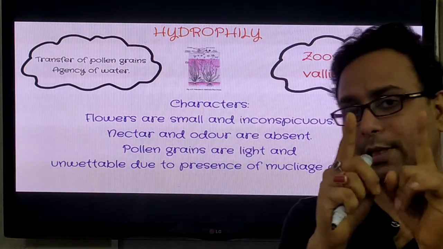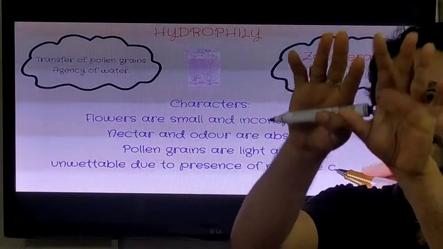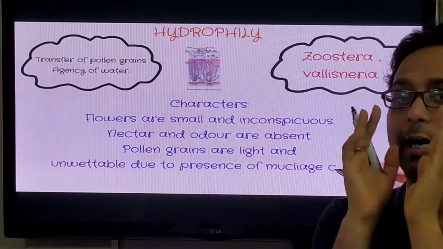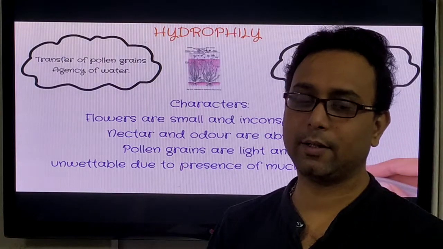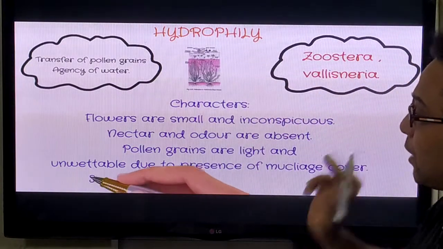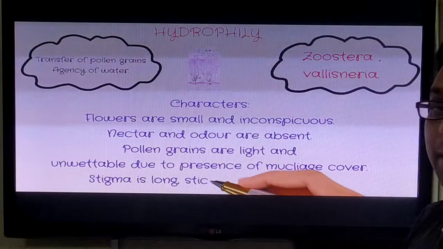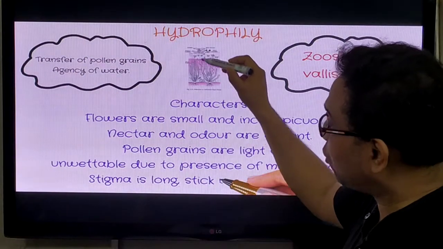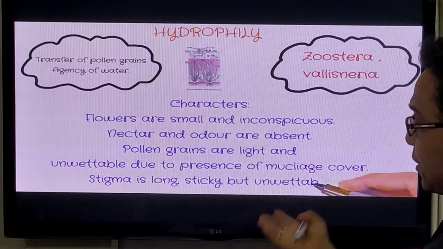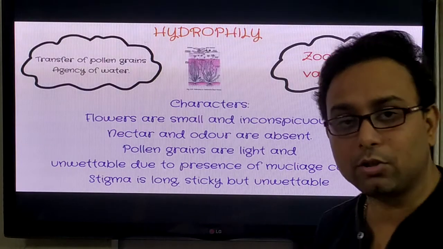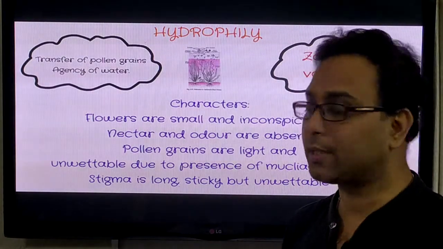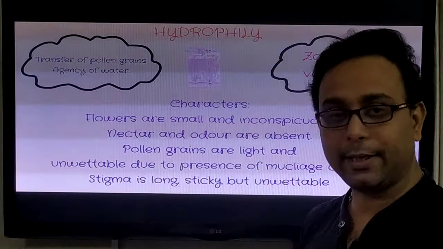This is an important question. Mucilage covers the pollen grains, so they are unwettable in nature, and this is the characteristic feature of hydrophily. The stigma is long in nature and sticky but unwettable also. This is the characteristic feature of hydrophily.